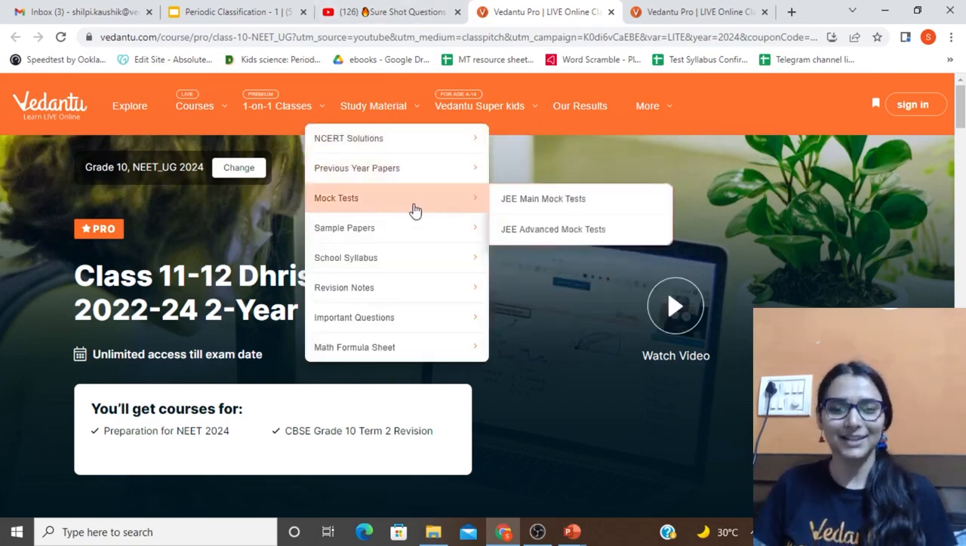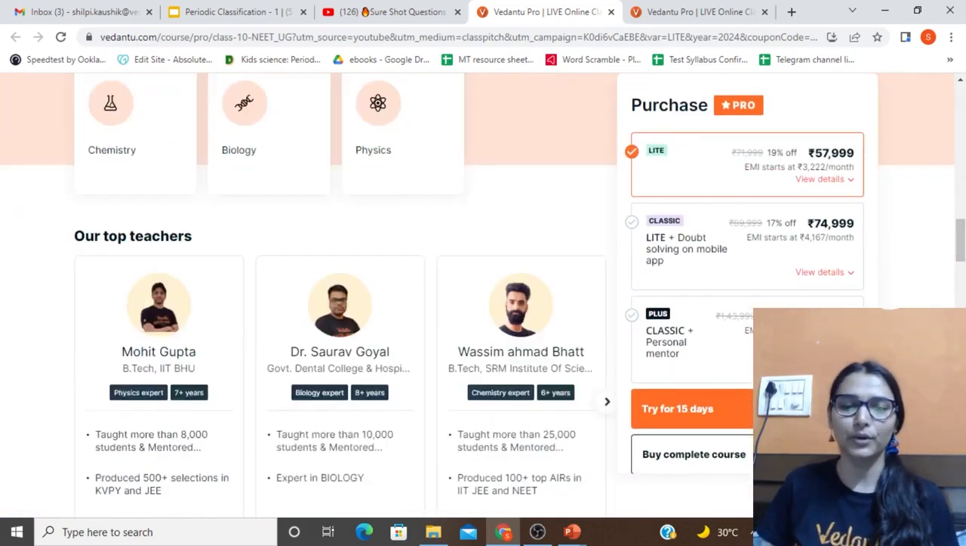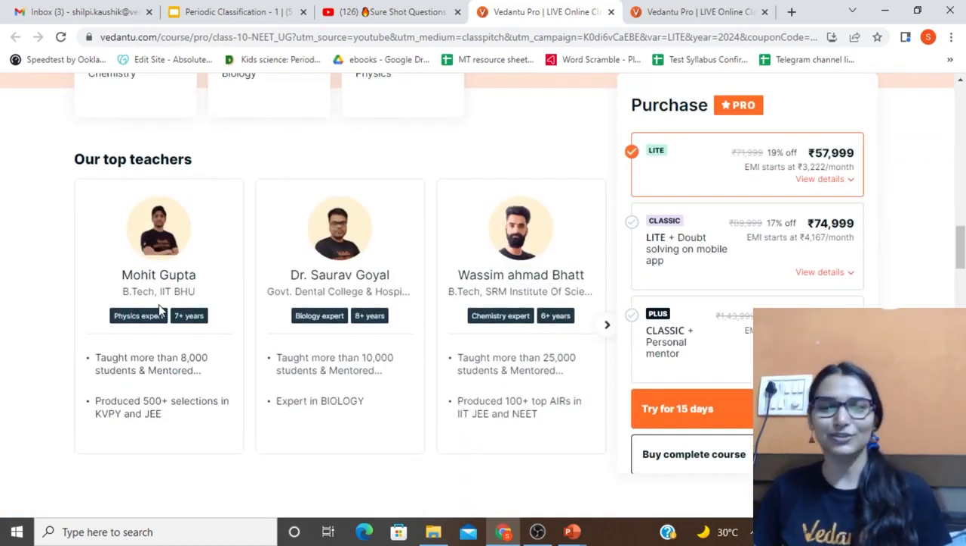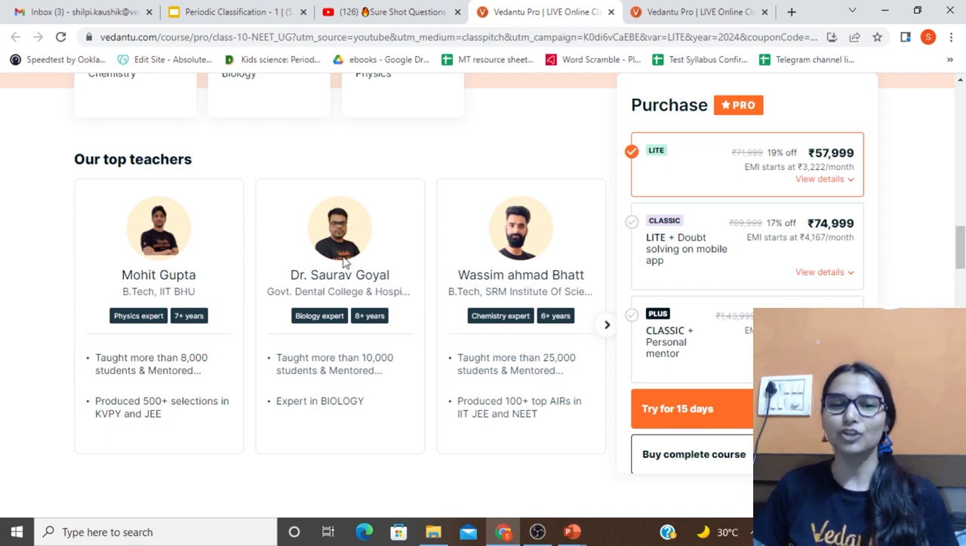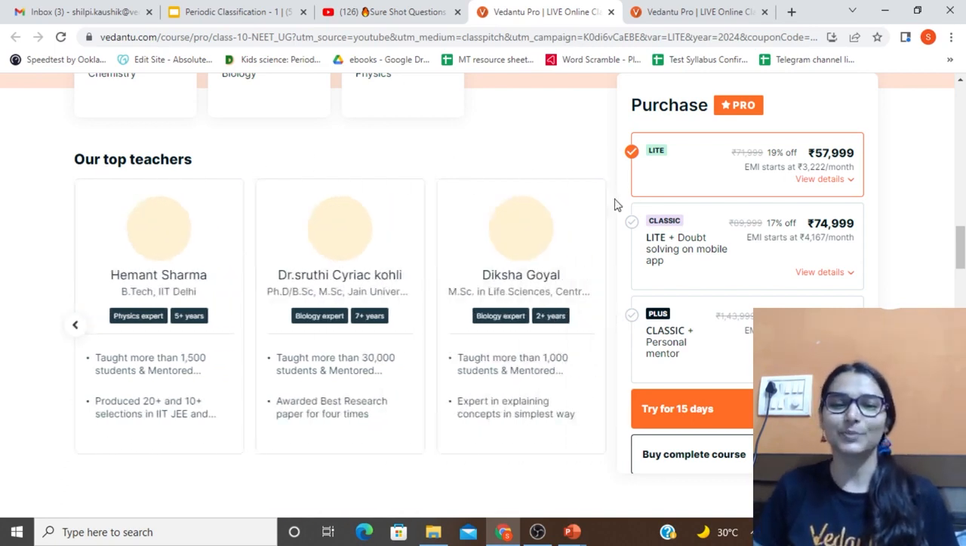So go for it, and do not think about timetable issues. There would be no issues. The awesome teachers are there. You have Dr. Saurav sir, Mohit sir, who is himself from IIT. You can see Wasim sir is there, chemistry expert. All the amazing teachers are here for you, so don't even worry about it, right?